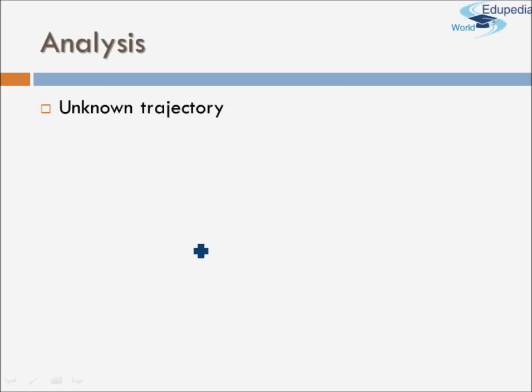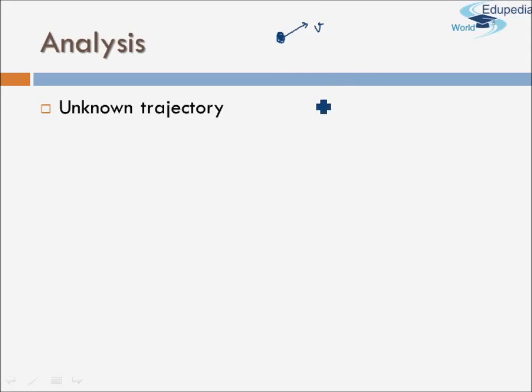So the first thing that we need to understand here in the conclusion part is the unknown trajectory. See, as a result of Heisenberg's uncertainty principle, I can now say that I cannot accurately determine the trajectory of an object. What is trajectory? Trajectory is the path which a certain object is going to take. In order to determine the trajectory of an object, I need to know its current location and I need to know the direction and speed at which it is moving, that is its velocity. So I can determine from that location where it is going to be in the future.